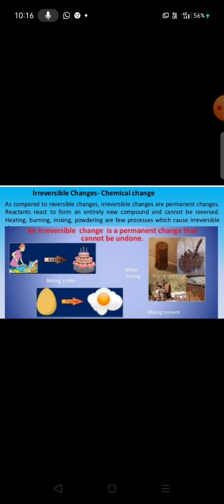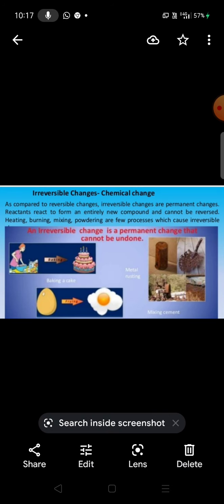Those changes which cannot be reversed, which cannot be undone, are called irreversible changes. For example, here you can see if we are making an omelette or boiling an egg, it cannot be reversed, we cannot get the original egg. Similarly, burning of paper and burning of wood are irreversible changes, we cannot get back the paper or wood. Aging of living beings is irreversible, if we become old we can't change into a child again.